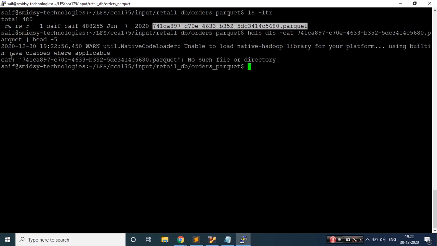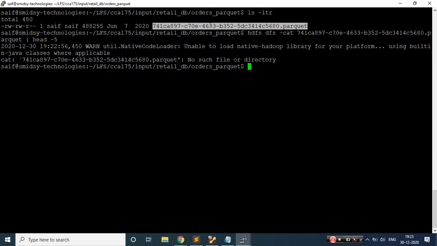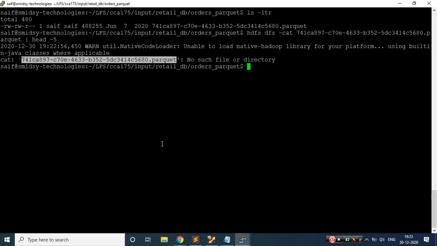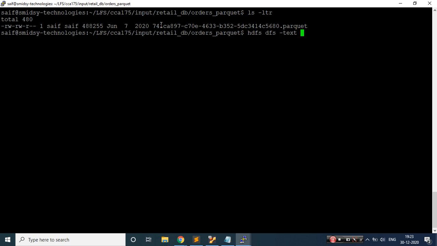It is telling no such file or directory, so that is not correct. Let me see where the mistake is. This is the file, right? And I'm under orders parquet. Why is it telling no such file? I think ls -ltr, okay, and hdfs dfs -text, because that's the parquet file format.